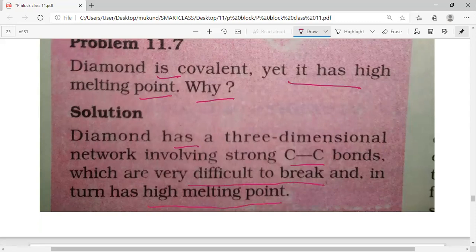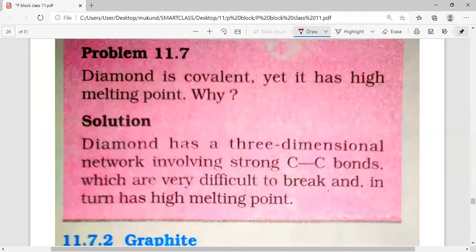So what is the reason that diamond has a high melting point? Let me repeat once again for you, my dear students. Diamond has a three-dimensional network involving strong carbon-carbon bonds, which are very difficult to break, and in turn, diamond has a high melting point. So this is how we can understand that diamond has a high melting point.